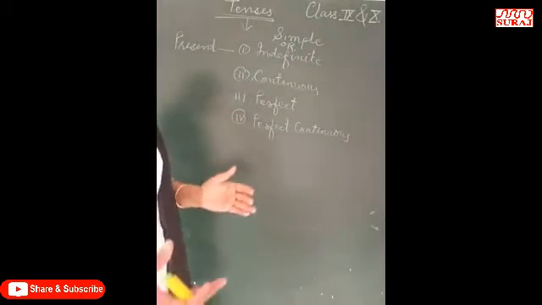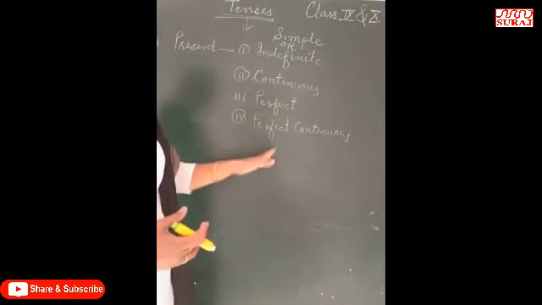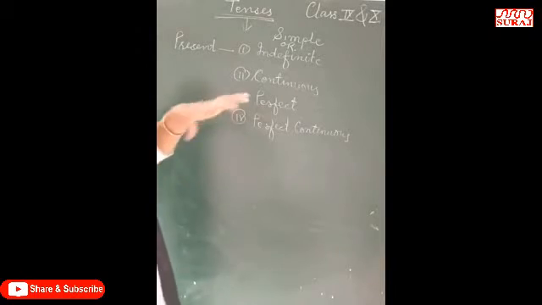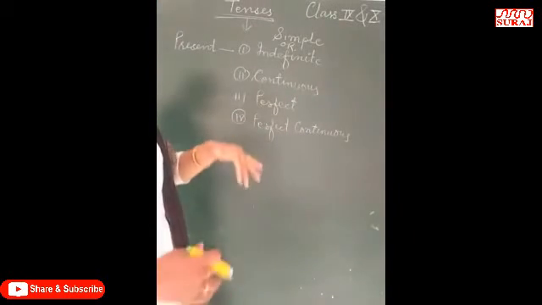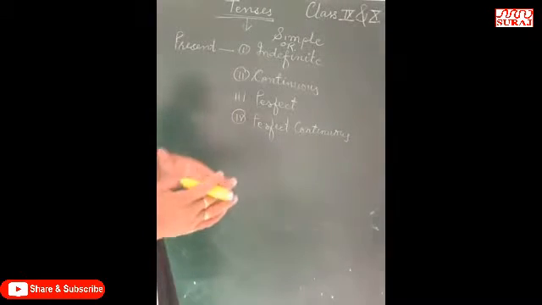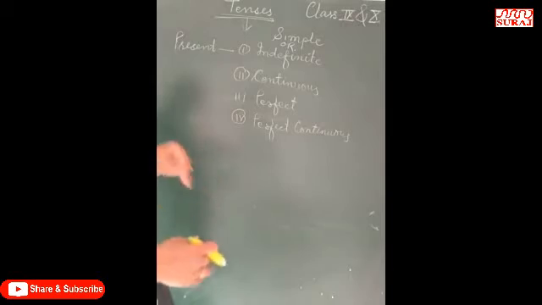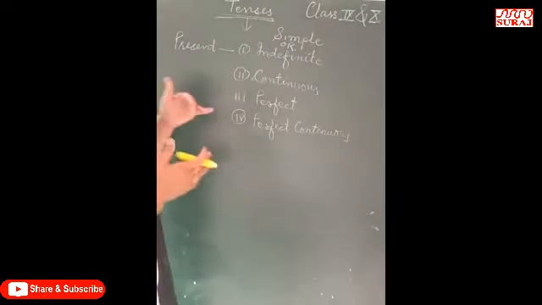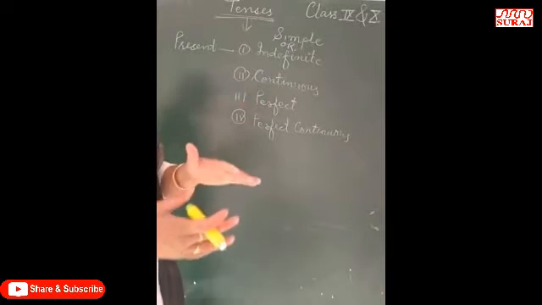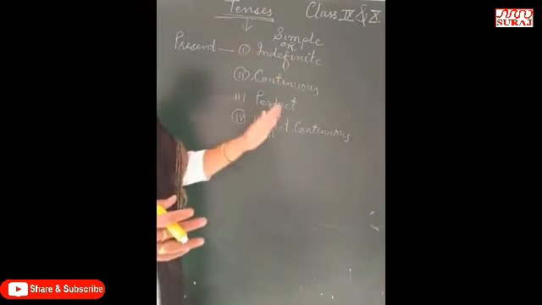The work which is going on at the time of speaking, at the moment of speaking, or when work is finished, when work is continuing, started in the past but still continuing. All these actions are shown by using such types of tenses, right?